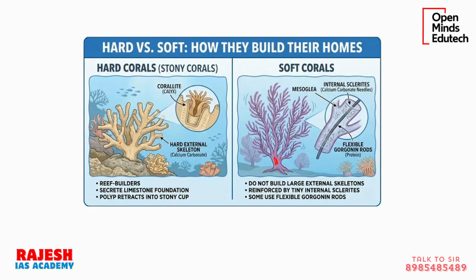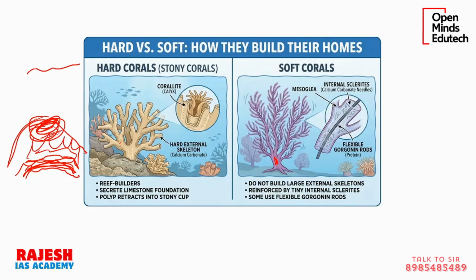Coral will always develop like this. There will be one coral, and on this coral there will be development of another coral. Now these corals will die, but the skeleton of calcium carbonate will remain here. Then there will be new corals on it, new corals on it, new corals on it. So almost it will form like an island over the years. This is how corals develop. But when there are no good conditions for the development of corals, the base will not form and there will be no new formation of corals.